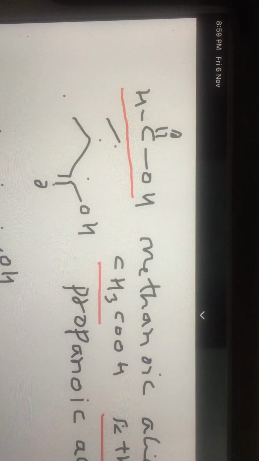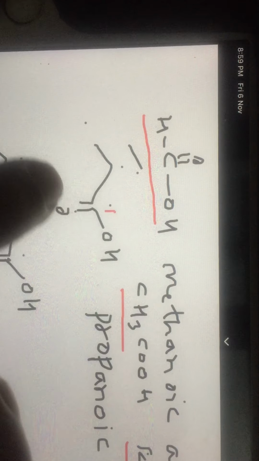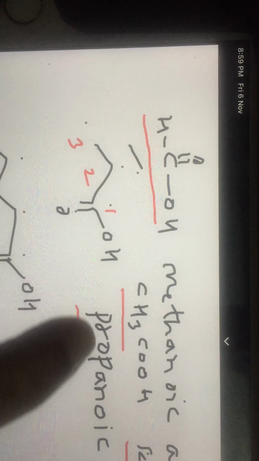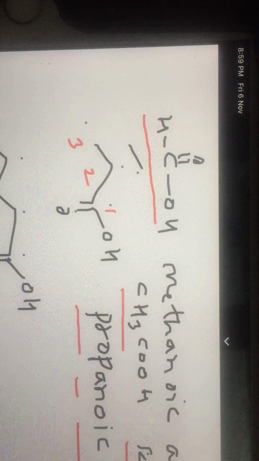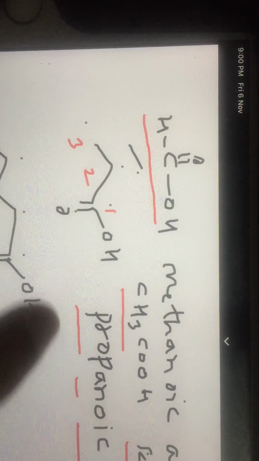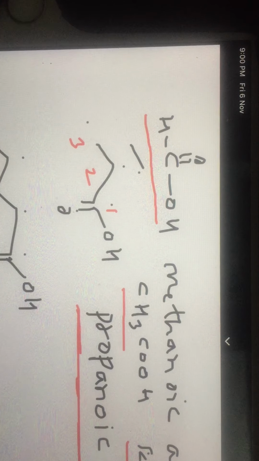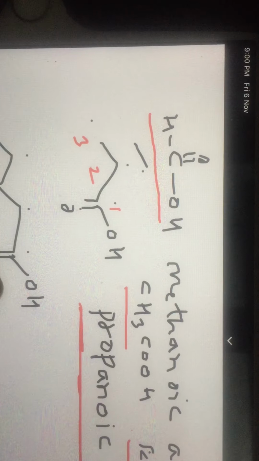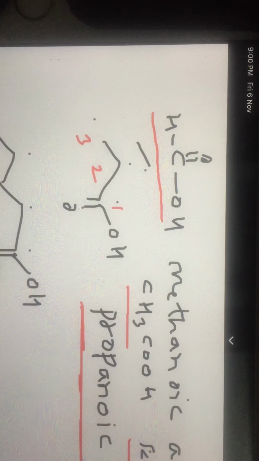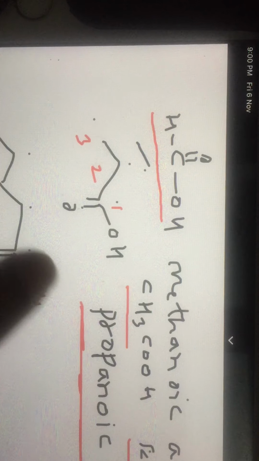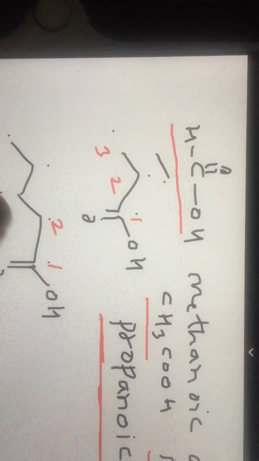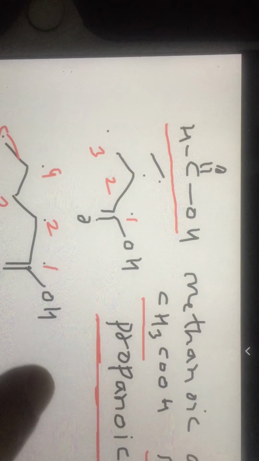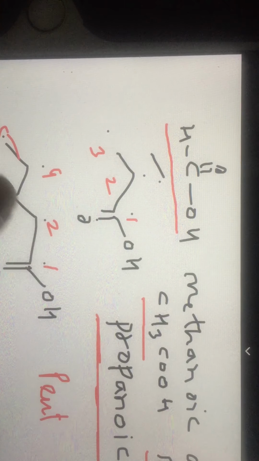Now this compound, if you look at it, has three carbons and it is called propan because between carbons there is a single bond: propanoic acid. Notice the COOH group is so important that you need not say 1-propanoic acid; it is always one. The COOH position is always one, that's why it is called a terminating functional group. Looking at this particular acid, it has 1, 2, 3, 4, 5 carbons. Therefore it is pent. Between carbons there are single bonds, so pentanoic acid.